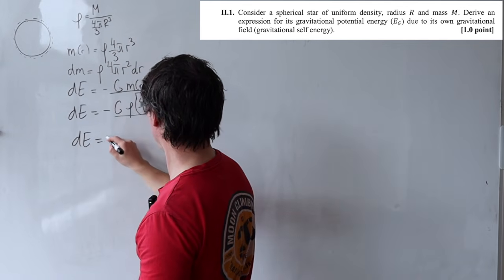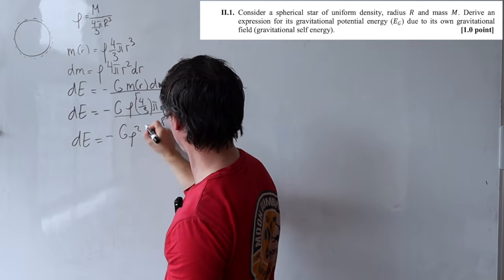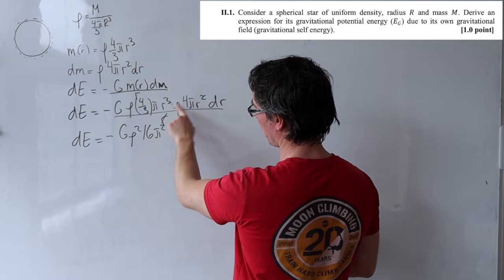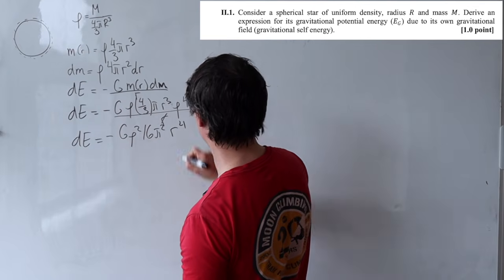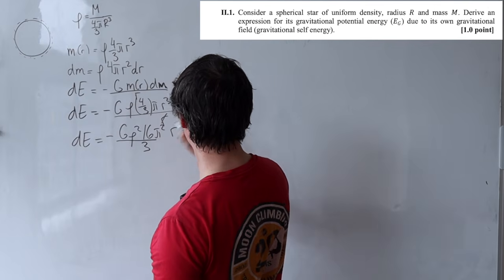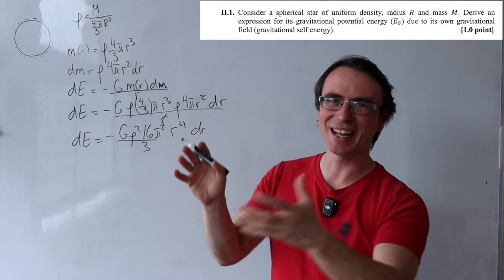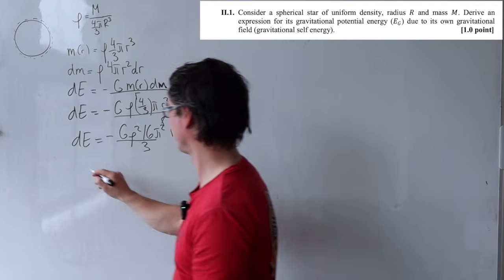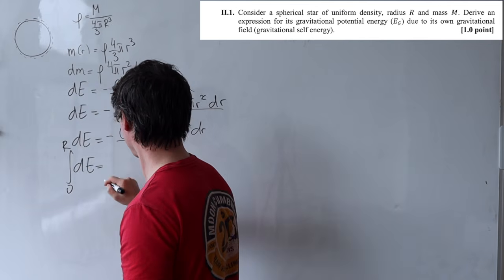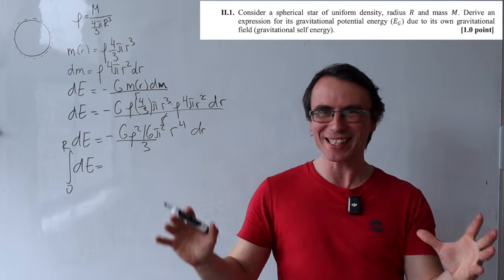We're going to get dE will be minus G rho squared. The 4 and the 4 is going to give us a 16. The pi and the pi is going to give us a pi squared. R cubed and r is going to be r to the power of 4. And then we're just left with this 3 over here. Oh, and this dr, of course. And you can probably see what's coming next, and that is to take this expression and integrate it from 0 to r. So we're summing up all of those energies to add a shell from 0 to r. Physics is just beautiful, isn't it?